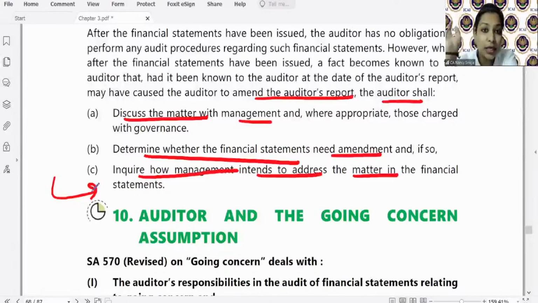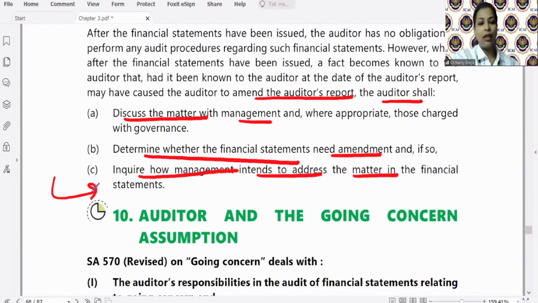Because it has already been issued, if management is amending, management will also take certain steps, so that people should not rely, or they are informed that new amended financial statements and a new audit report are coming. And again, if management disagrees, the auditor needs to take appropriate action, and may take legal advice. This is not in your syllabus, but the basic thing is: if management agrees to amend, management will give amended financial statements and you will give a new or amended report. If management does not agree, then take appropriate actions and take legal advice.